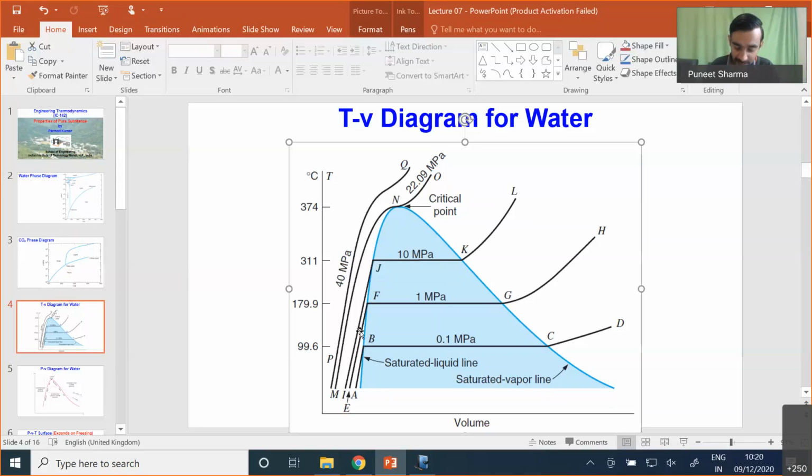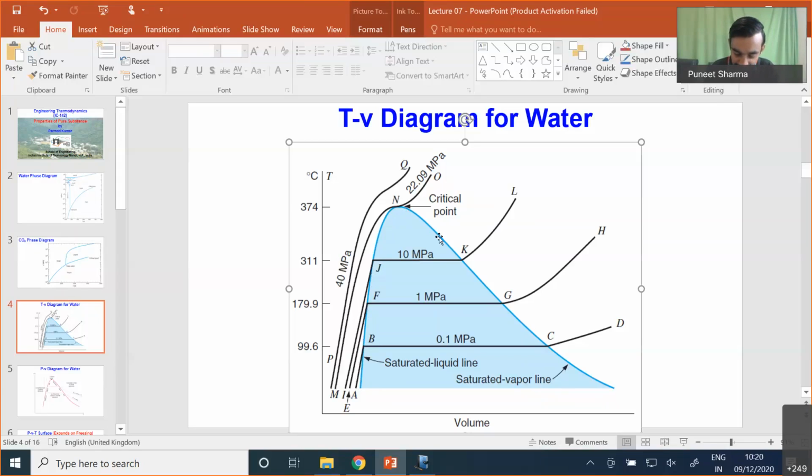Okay, so this is all about the temperature volume diagram. Now one important point which I have missed: if you see the saturated liquid line, the slope of the saturated liquid line is actually high in comparison to the slope of the saturated vapor line. So what is the reason for that?